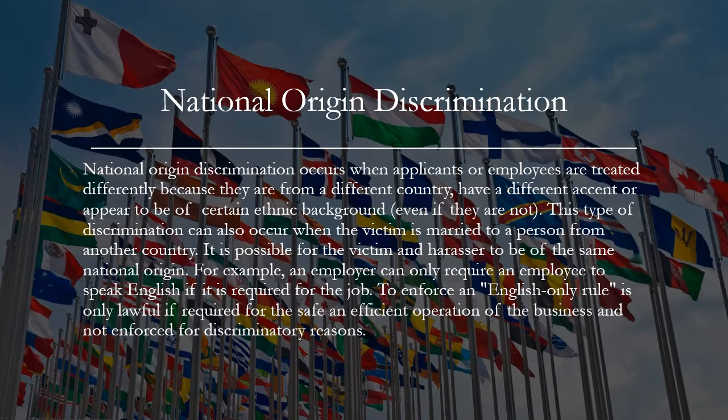National origin discrimination. National origin discrimination occurs when applicants or employees are treated differently because they are from a different country, have a different accent, or appear to be of a certain ethnic background, even if they are not. This type of discrimination can also occur when the victim is married to a person from another country. It is possible for the victim and harasser to be of the same national origin. For example, an employer can only require an employee to speak English if it is required for the job. To enforce an English-only rule is only lawful if required for the safe and efficient operation of the business and not enforced for discriminatory reasons.